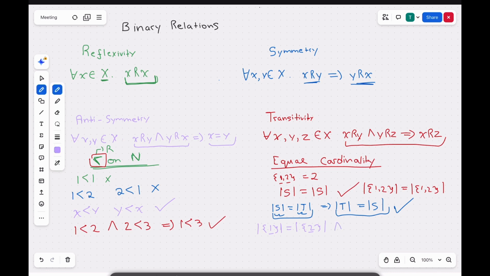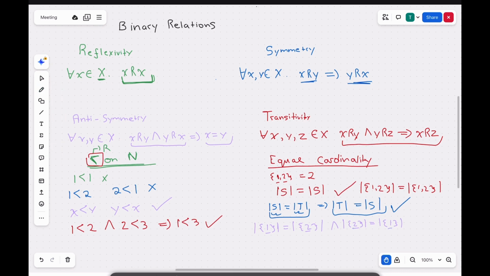And the cardinality of {2} is equal to the cardinality of {1}. We know this is true because this cardinality is 1 and this cardinality is 1 again. This should imply that {1} is equal to {2}. However, this is not true because you have 2 different sets. So we've proved using a counterexample that it's not antisymmetric.